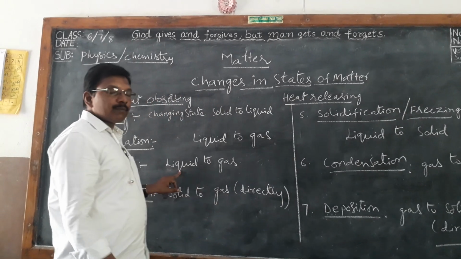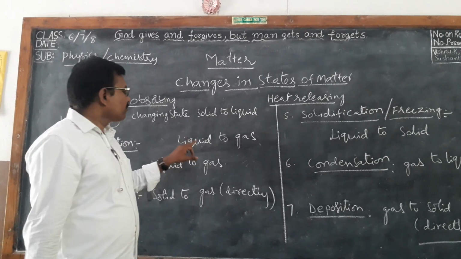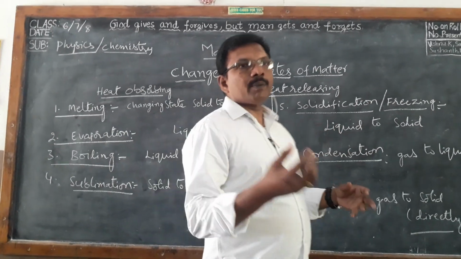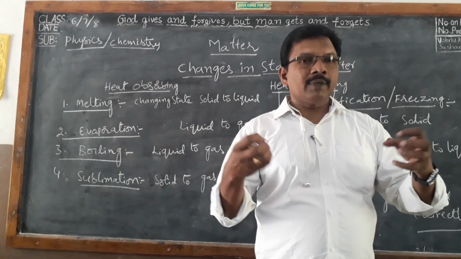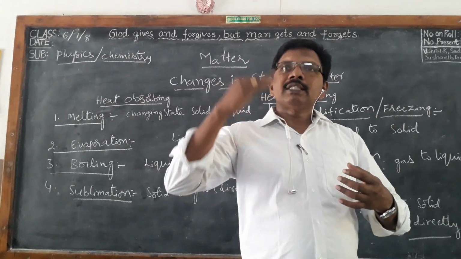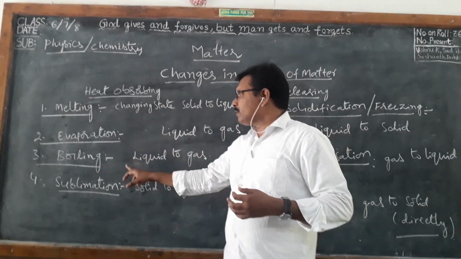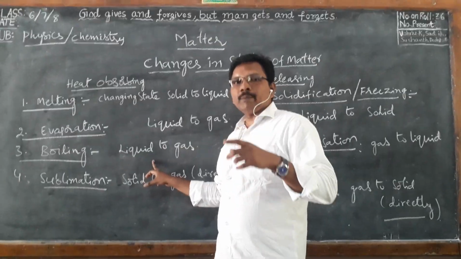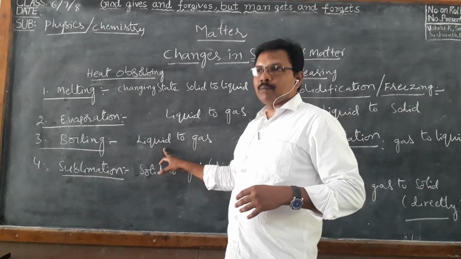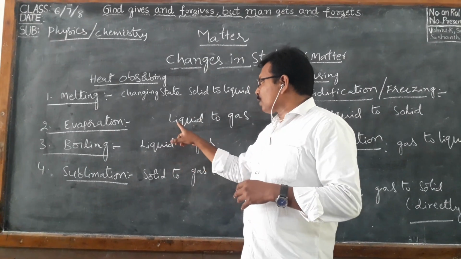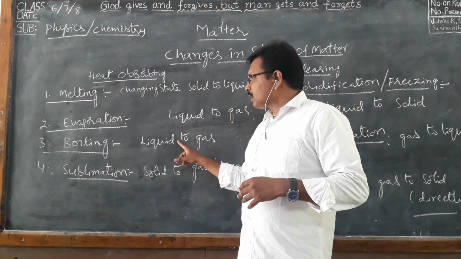Boiling is taking place at a particular temperature only, but evaporation happens at any temperature. During evaporation, the liquid absorbs heat from the surrounding atmosphere, and the particles get energy and jump into the air. That is called evaporation. Boiling happens only when we heat and it reaches the boiling point. That means liquid turns to gas. Evaporation is a slow process, boiling is a fast process. That is the difference between evaporation and boiling.